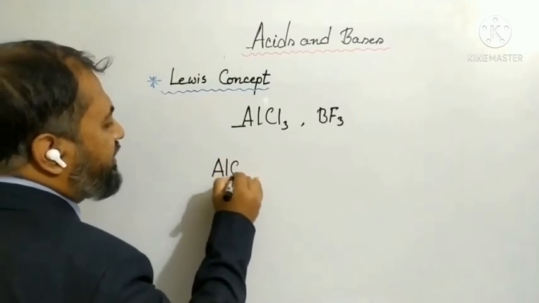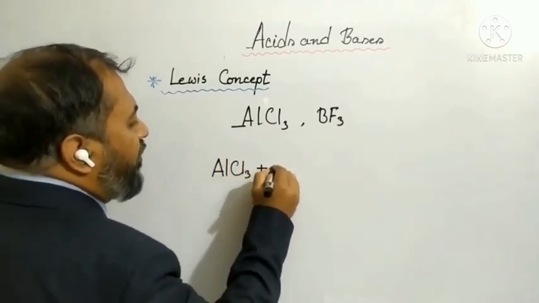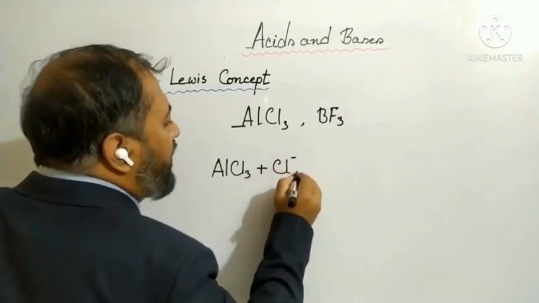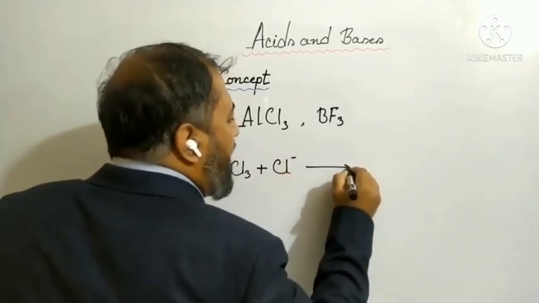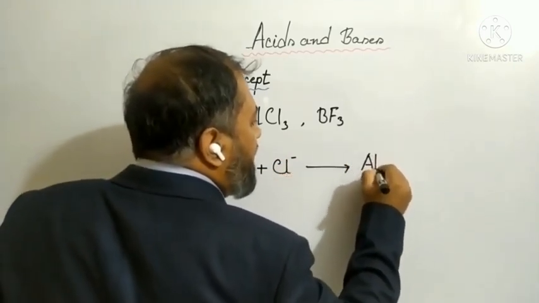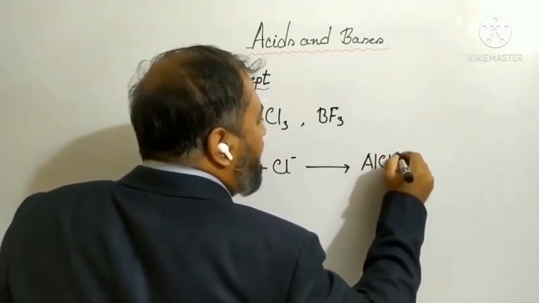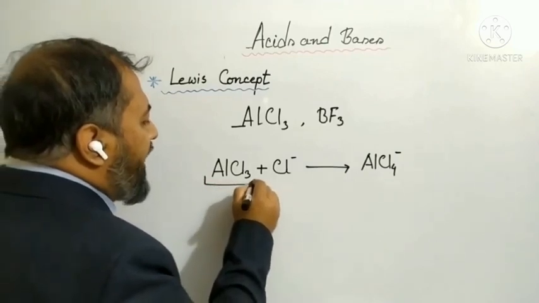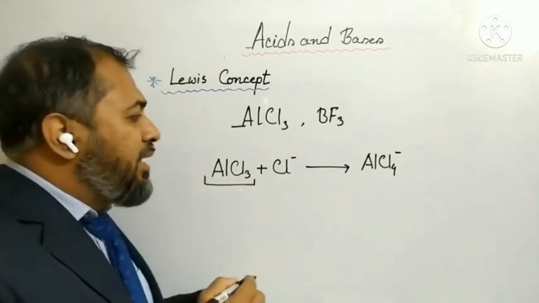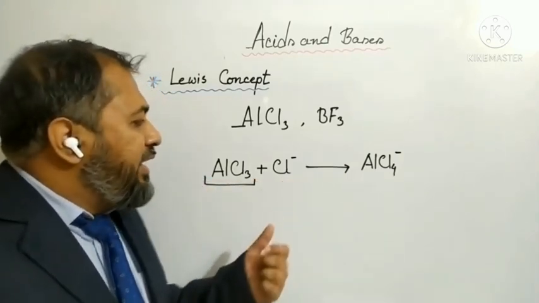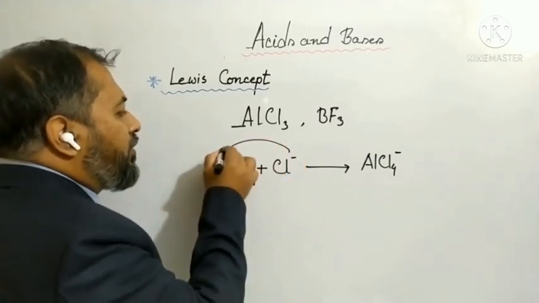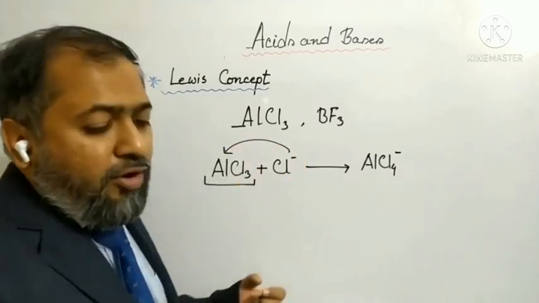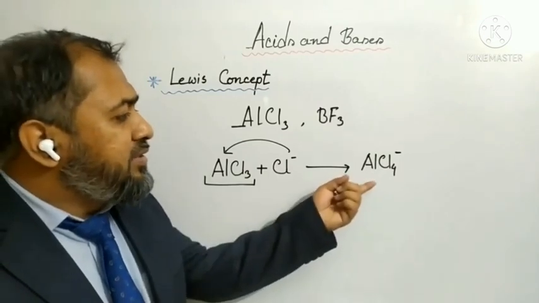Aluminum chloride can form bond with chloride ion and form aluminum tetrachloride. So in this case, aluminum chloride acts as Lewis acid by receiving a pair of electrons from chloride ion and forms aluminum tetrachloride.